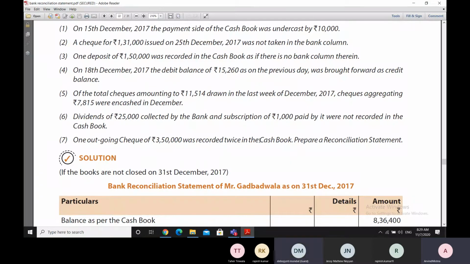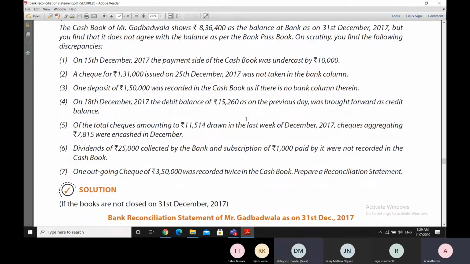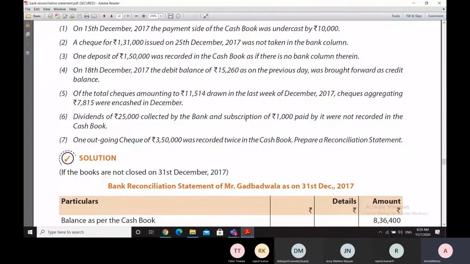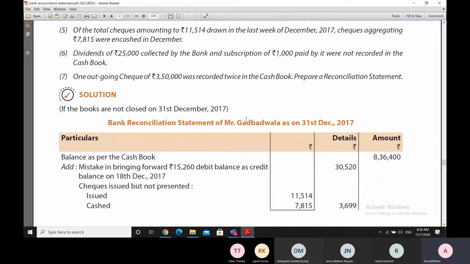So an error could also be a cause of the difference between the cash book bank column and the bank statement balance, apart from it being a timing difference.